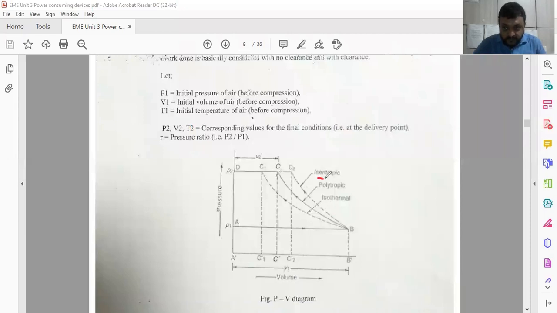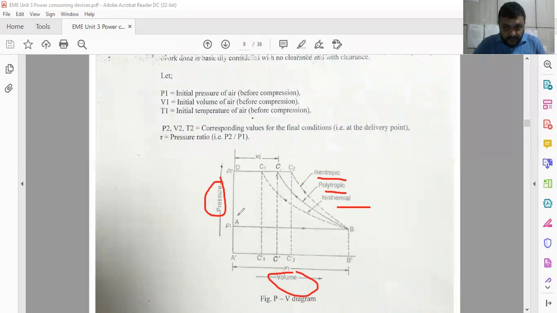One is the isentropic process, in which entropy remains constant, as we already discussed. Polytropic process is the standard process in which the polytropic index ranges from 1 to 1.5, and isothermal process is the process at constant temperature. So this is how the pressure versus volume diagram is to be drawn.